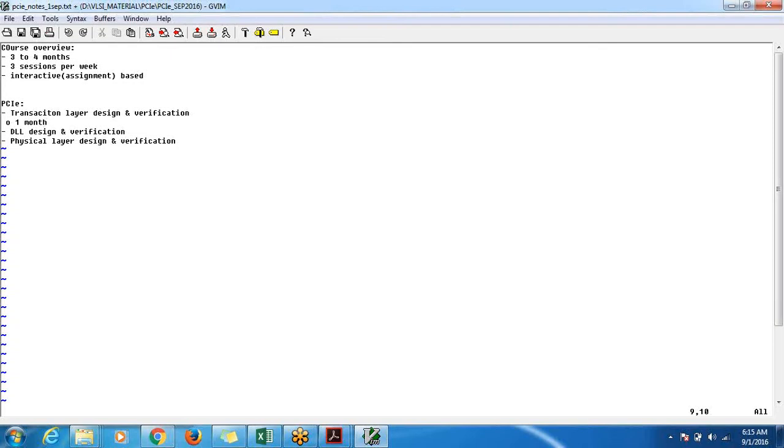So we'll try to ensure that it's assignment based, where we'll divide the work into stages. Let's say I'm working on the PCI Express transaction layer. We'll divide that into different stages: design understanding, coming up with architecture.